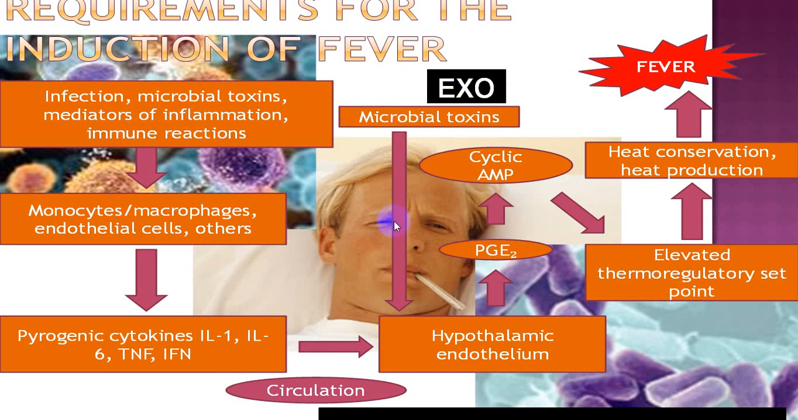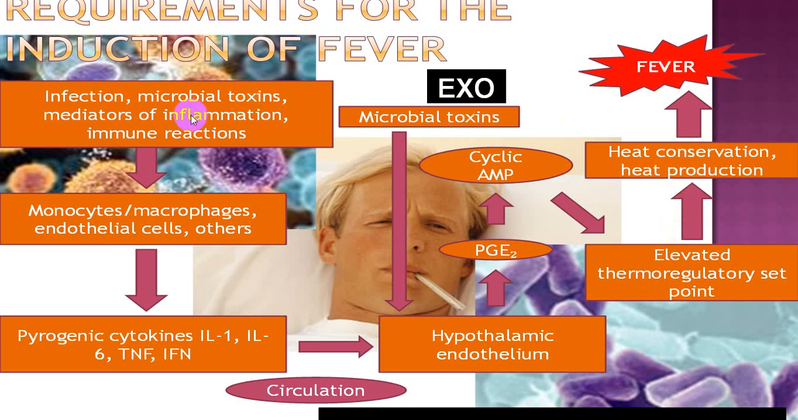These are microbial toxins which will act on the hypothalamus, and at the level of the hypothalamus prostaglandins will be released, which will activate cyclic AMP, and that cyclic AMP will act on the thermoregulatory center and elevate the TRC set point. This will allow heat conservation and heat production, and that will be recorded as fever.